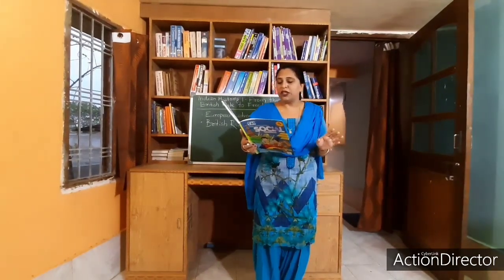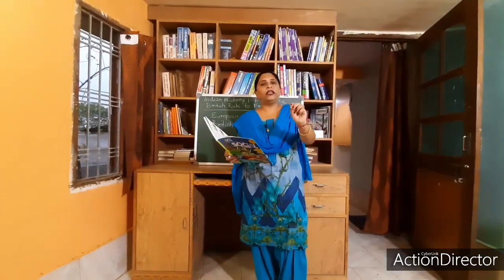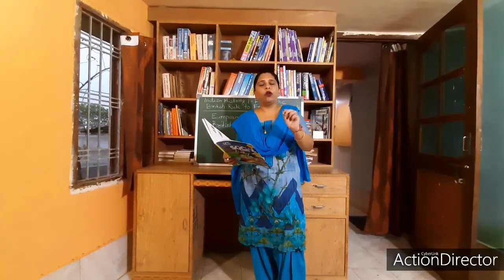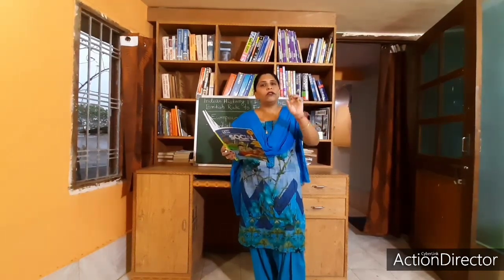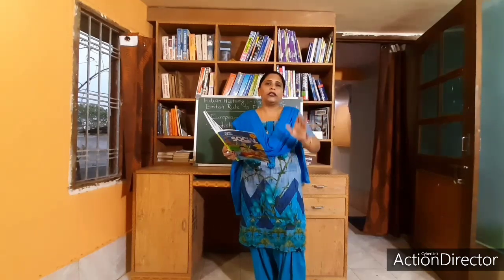The company made a special treaty with Mughal Emperor Jahangir to trade in Gujarat. Now, a treaty is a contract. It was a bond. They signed with Mughal Emperor Jahangir. He was the then ruler. He was the ruler of Delhi, but Gujarat was under Delhi.